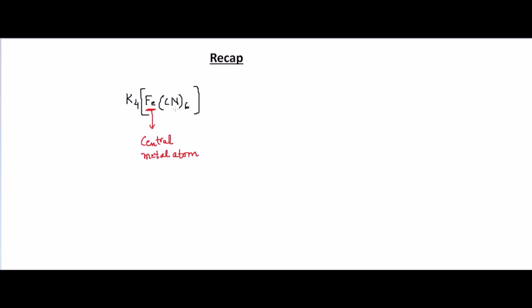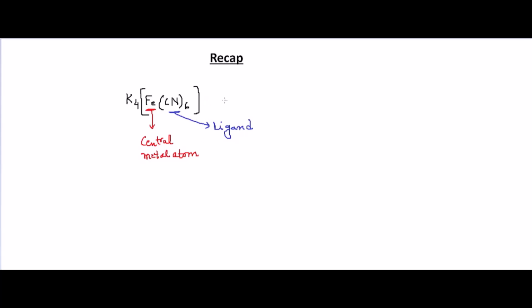Next is how to identify the ligands. The species directly attached to the central metal atom is the ligand. What is the ligand here? The cyanide ions. The 6 cyanide ions are directly attached to the central metal atom, and these are the ligands. Then we focused on the coordination number of the central metal atom.